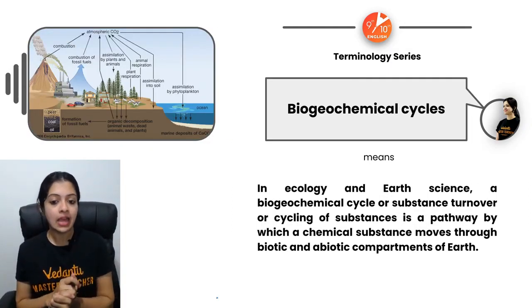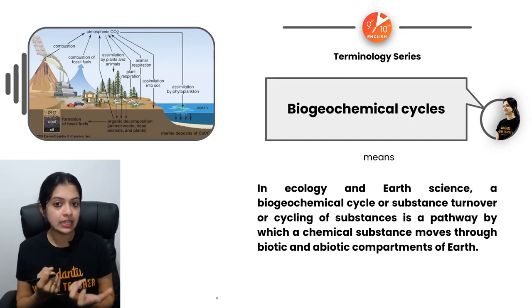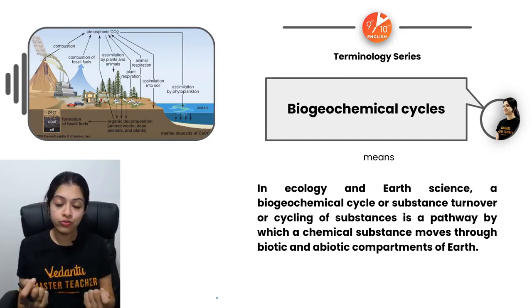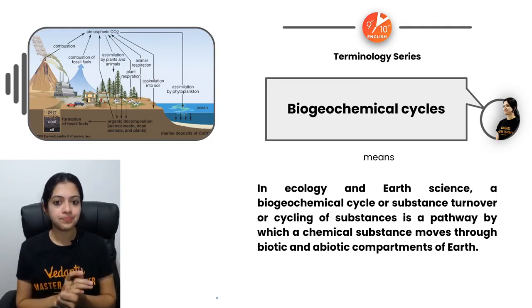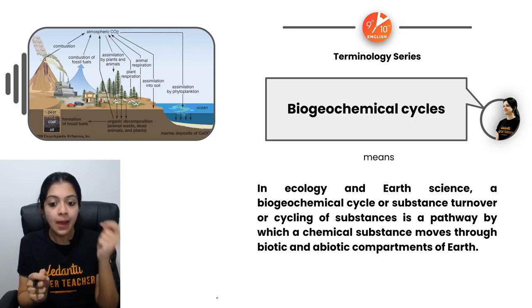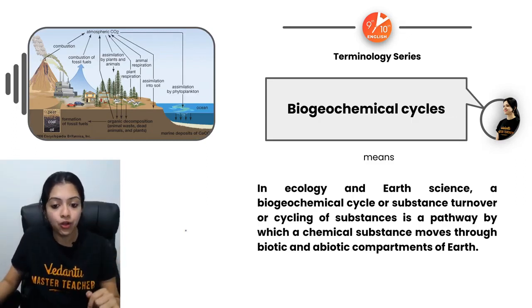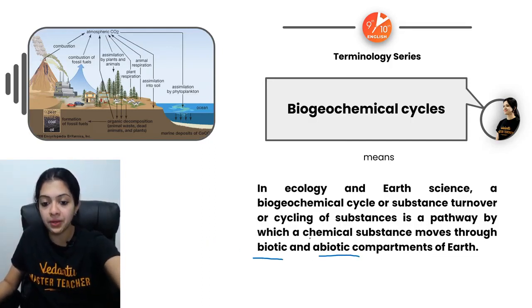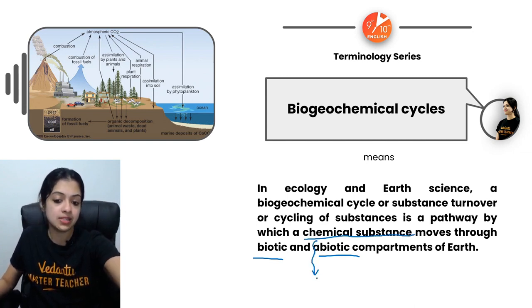Biogeochemical cycles. What is that? A biogeochemical cycle is a substance turnover, or rather cycling of certain substances in nature. It's a pathway by which a chemical substance moves through the biotic and abiotic components of the earth. What are examples of these chemical substances?